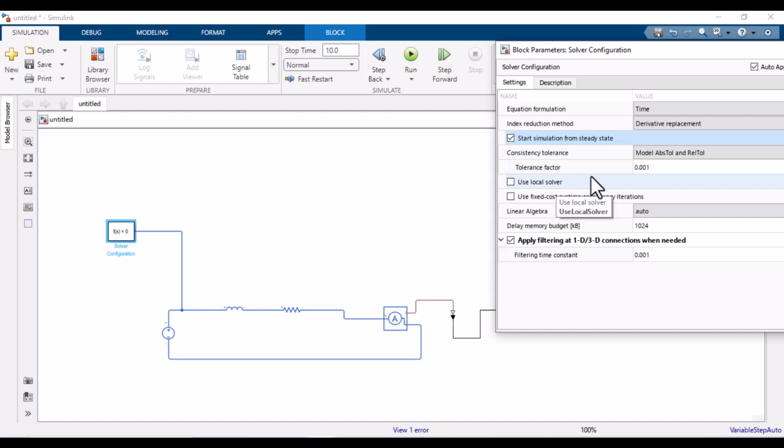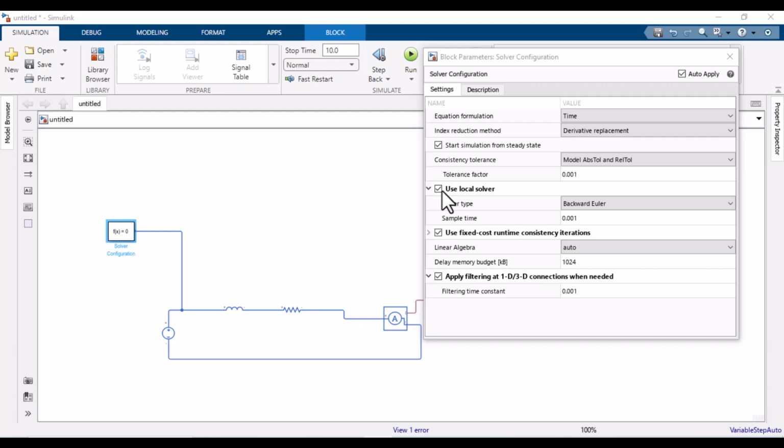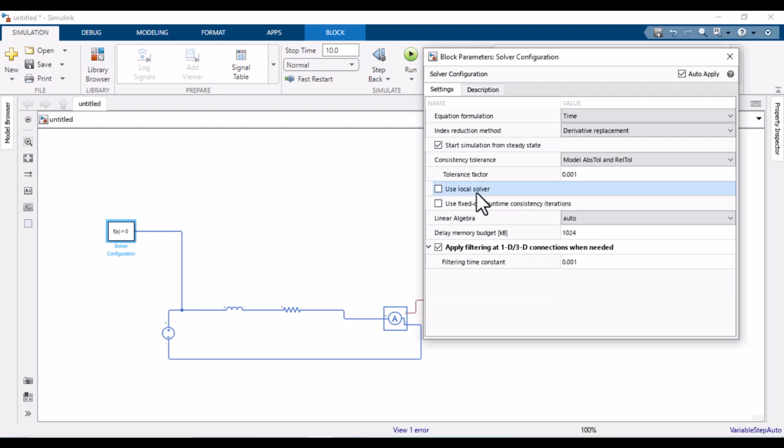If unchecked, it uses the global solver set in simulation settings. Otherwise it uses a dedicated local solver, which can be faster for complicated or large networks. The tolerance and so on are the same, just like we use in Powergui settings for continuous or discrete. For this network, I am not using a local solver as it is a small network.